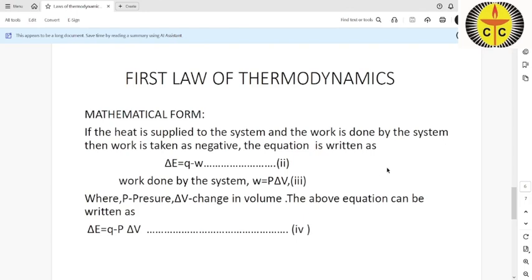W is equal to F into delta L. If we divide F by A, this becomes P. And A into delta L is a volume dimension, the change in volume of the cylinder, delta V. So W is equal to P into delta V. So you can write delta E is equal to Q minus P into delta V. So this is the final statement of the first law of thermodynamics.